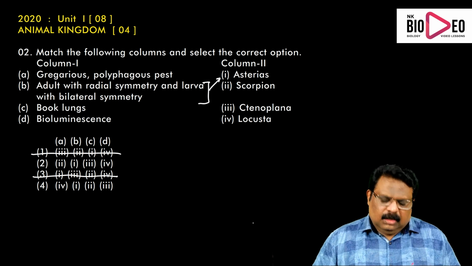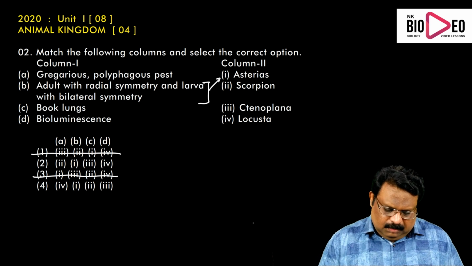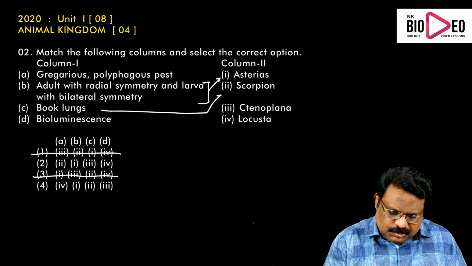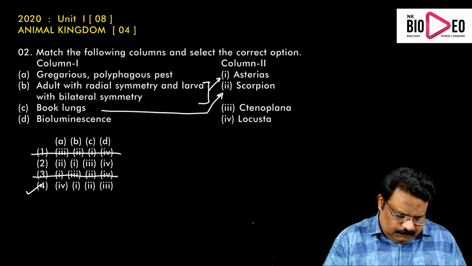Now we can see book lungs. Book lungs are present in scorpion. It's an arthropod. That means C2. So C2 is coming in the fourth choice.